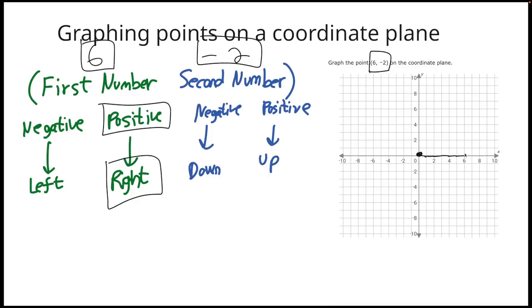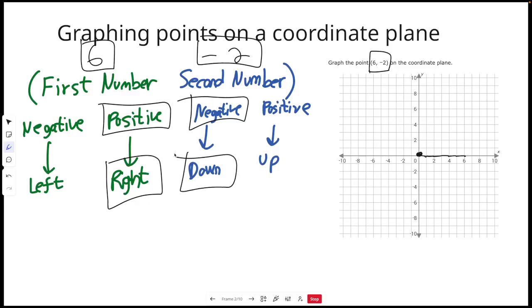Okay? Then we're going to look at the second number, which is -2. So if it's negative, we're going to go down. So from where we just left off, we went 6 right, and now we're going to go 2 down, and we're going to put a dot right here. And this is our point on the graph. This is 6, -2, right? We went 6 to the right, and we went 2 down. Put your dot and be done with it.